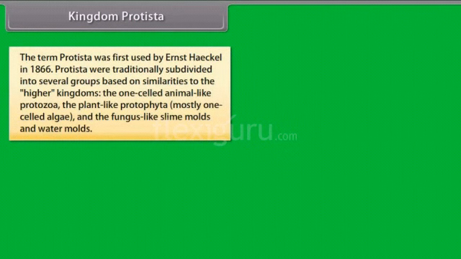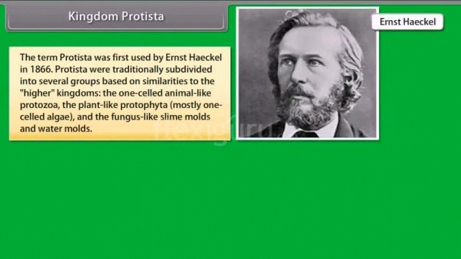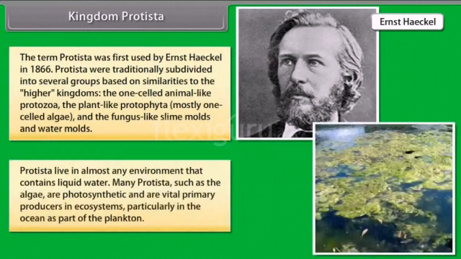The term Protista was first used by Ernst Haeckel in 1866. Protista were traditionally subdivided into several groups based on similarities to the higher kingdoms: the one-celled animal-like protozoa, the plant-like protophyta, mostly one-celled algae, and the fungus-like slime molds and water molds. Protista live in almost any environment that contains liquid water.